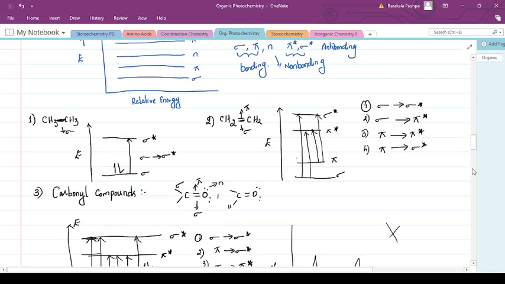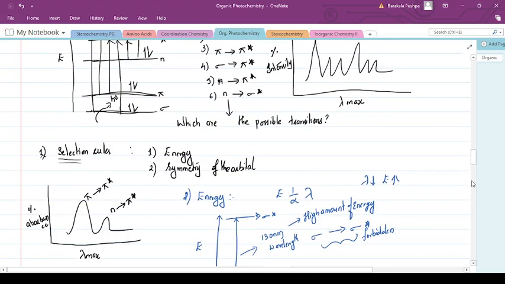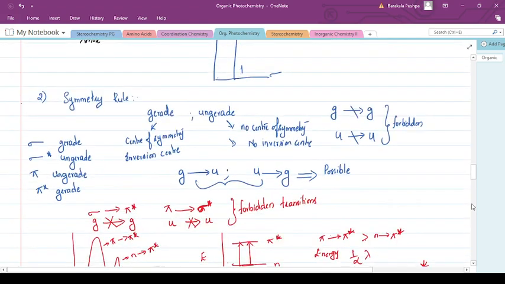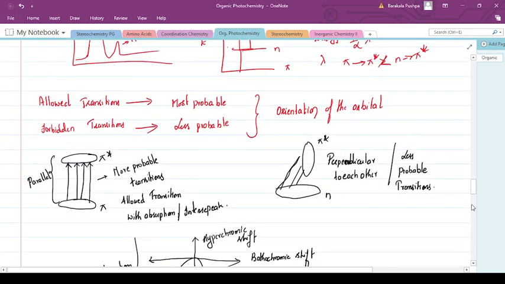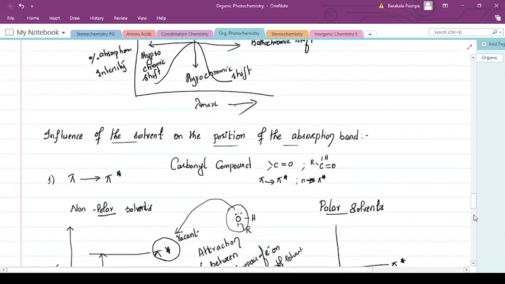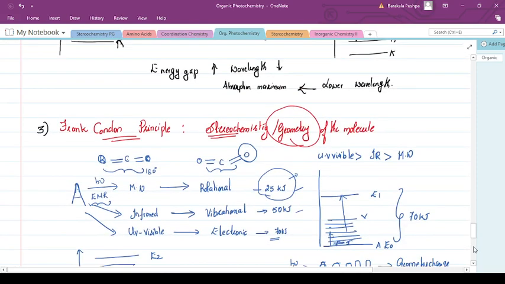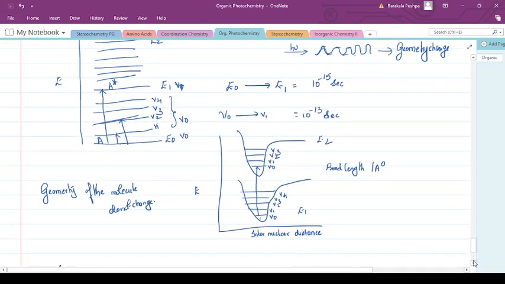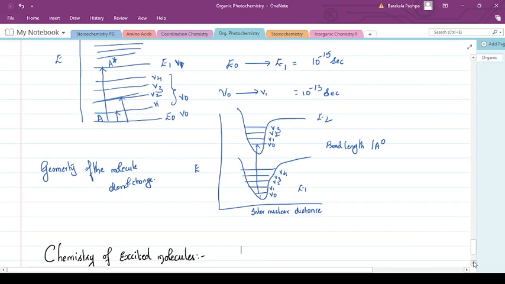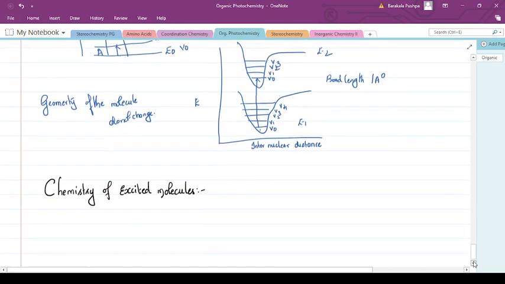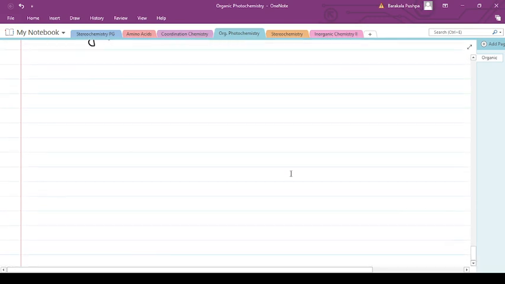We also have discussed the selection rules, the Franck-Condon principle, and symmetry rules regarding allowed and forbidden transitions, and the influence of the solvent on the position of the absorption band. So today we are going to discuss a new topic, that is chemistry of an excited molecule.